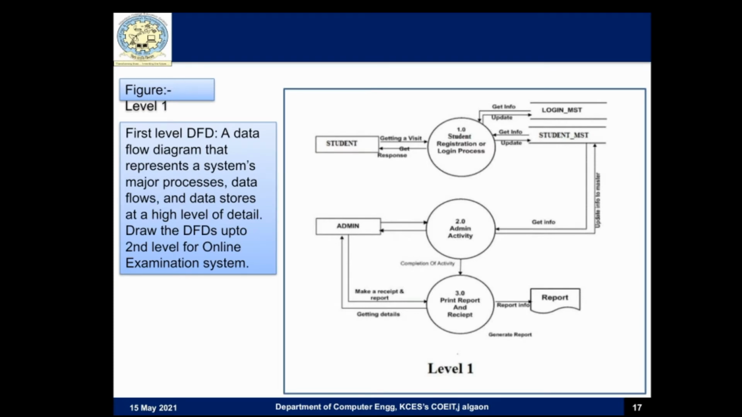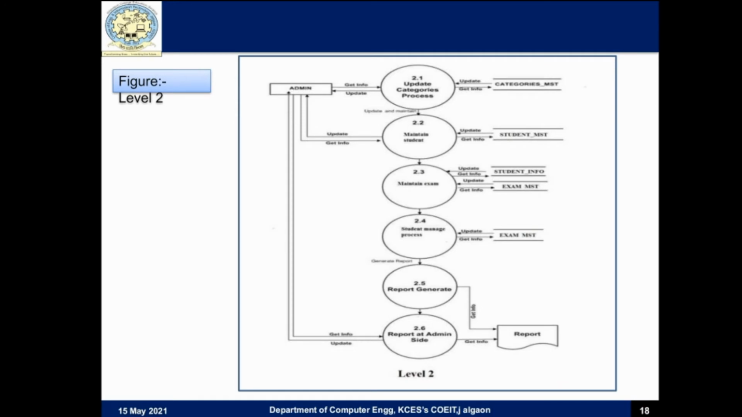Level 1. A data flow diagram that represents a system's major processes, data flows and data stores at a high level of detail. Level 2. It goes one step deeper into parts of the level 1 DFD. It can be used to plan or record the specific details about the system's functioning.